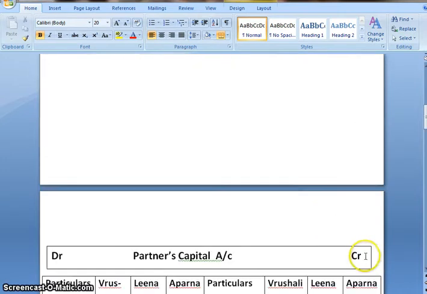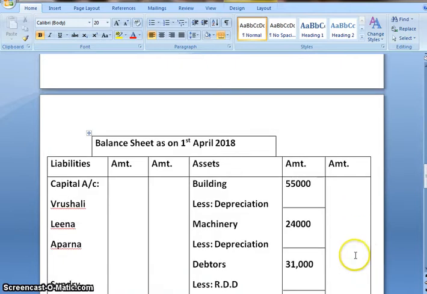And the second effect, we will deduct this amount from the fixed assets. On deducting 5,500 from 55,000, I get the final amount as 49,500. For machinery 24,000 minus 2,400, I get 21,600.